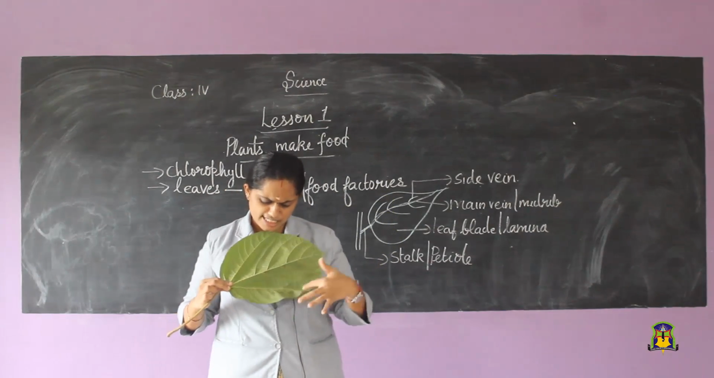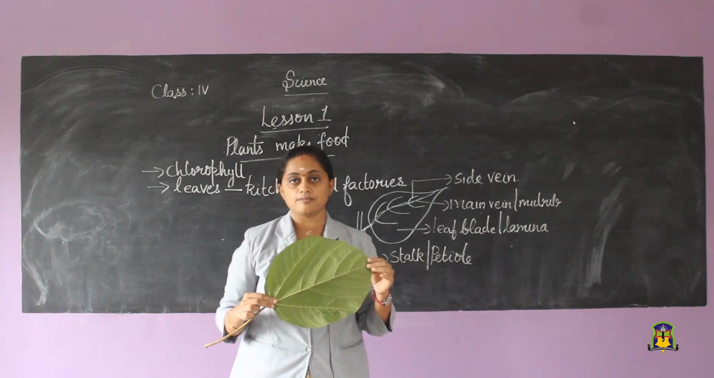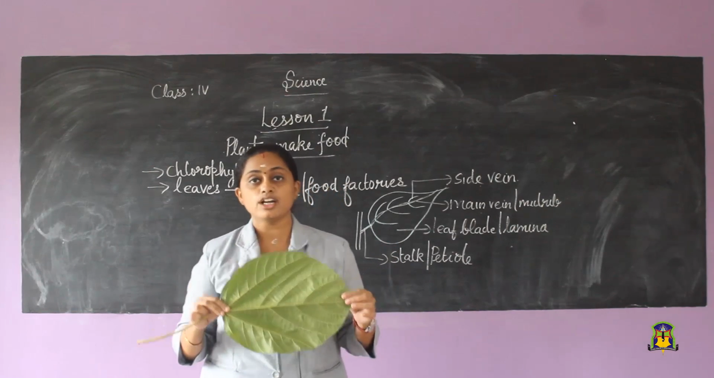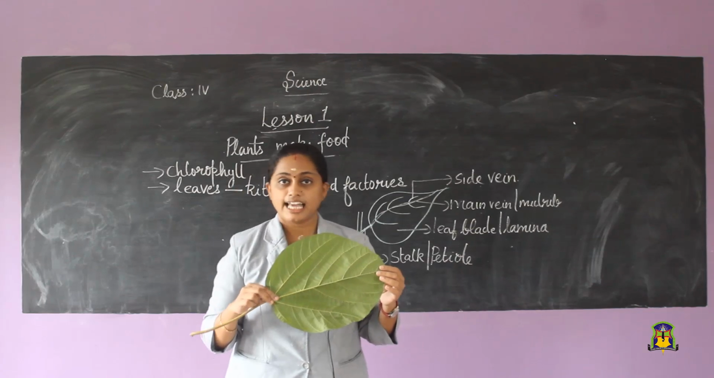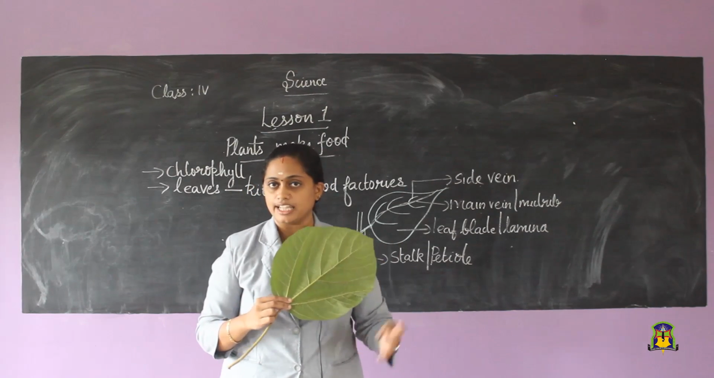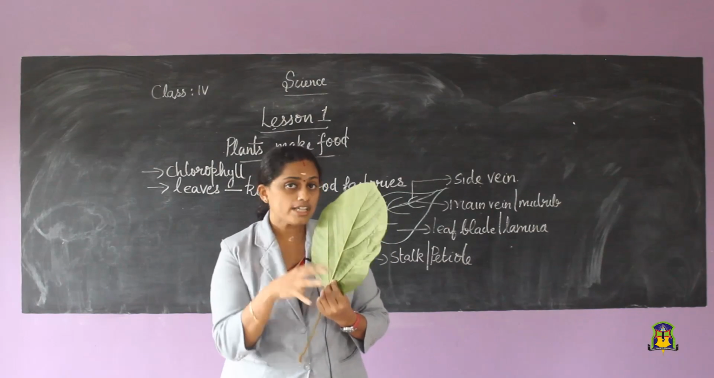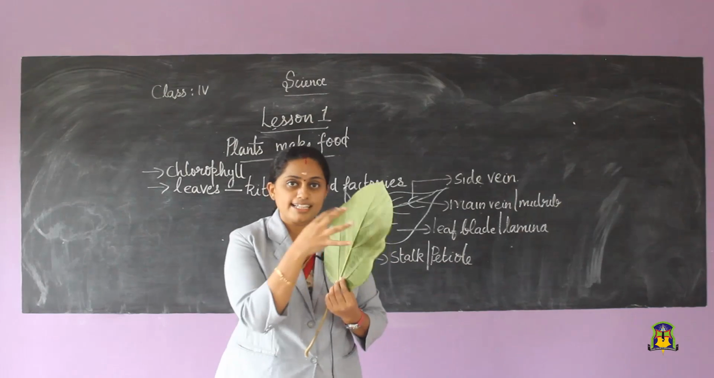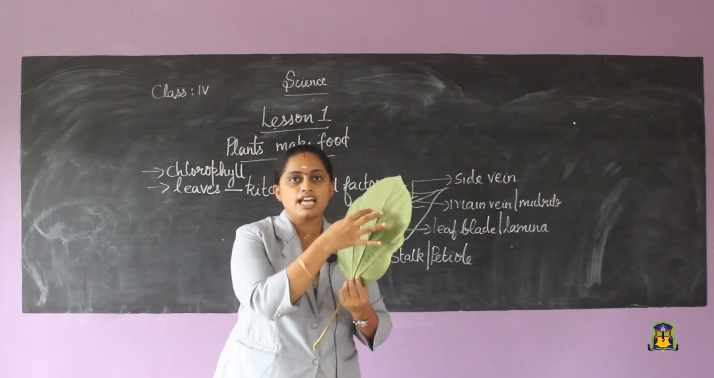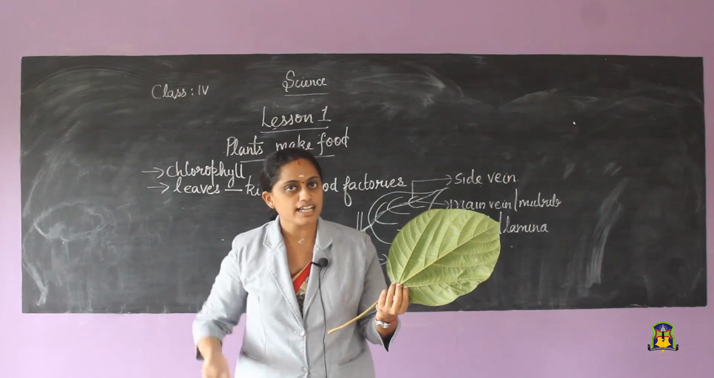There are so many side veins. Our leaves need water, minerals, etc. to prepare the food. So, it is with the help of the side veins that water and minerals are carried to the leaf. Once the food is prepared in the leaf, it is with the help of the side veins that the food is taken to different parts of the plant.